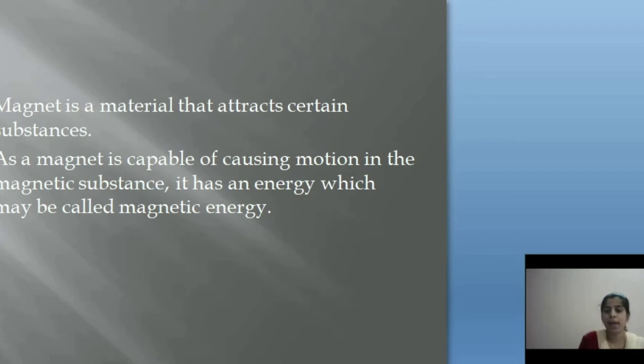As a magnet is capable of causing motion in a magnetic substance, it has an energy which may be called what? Magnetic energy. The magnet is able to lift magnetic objects, like iron, nickel, cobalt. Clear?